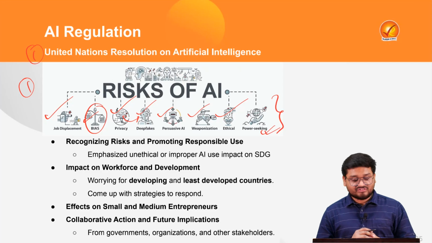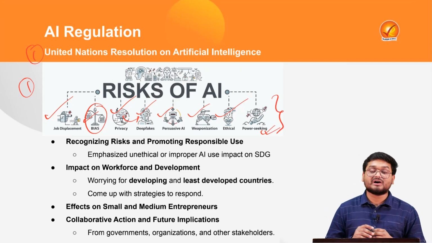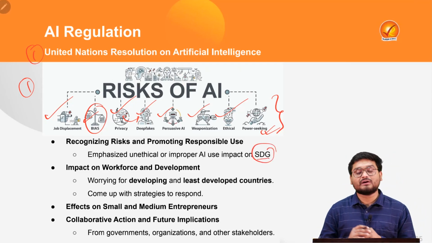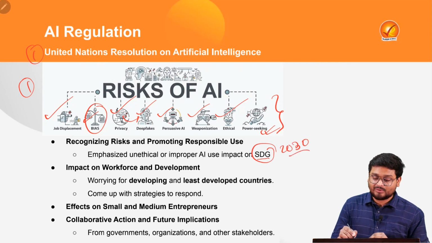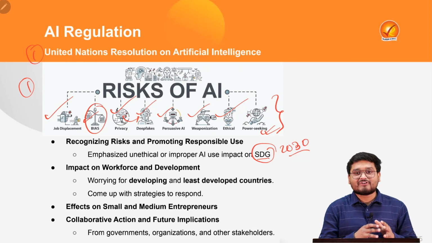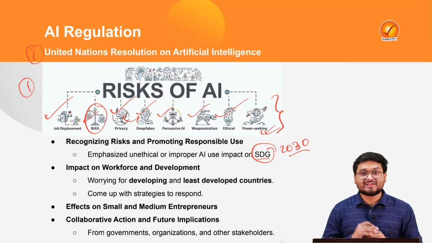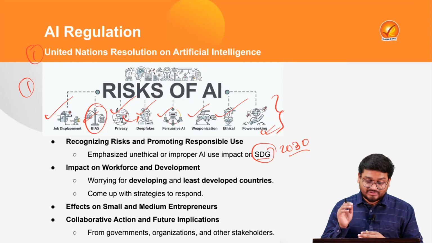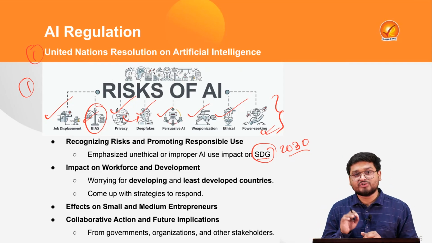So we have these various risks, and that is why the UN resolution is focusing on identifying these risks, particularly when we talk about the sustainable development goals, which we have to achieve by 2030. These cover various aspects of human life: hunger, livelihood, women's rights, climate rights and so on. With respect to this, AI is effectively threatening each and every SDG. So we have to understand that there must be an international framework governing the same.